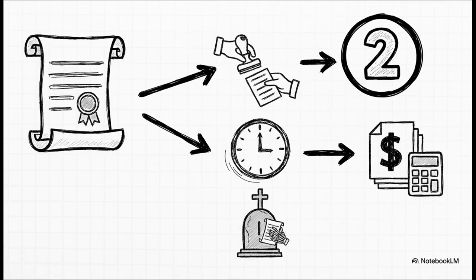The second rule of 4 covers the taxable events. So once you've figured out it's a GPOA, it becomes taxable if the donee does any of these 4 things. They exercise it, they release it, they let it lapse, or, and this is the one that gets people, they just hold it at the moment of their death. That's right. You don't even have to use it for it to be included in your estate.